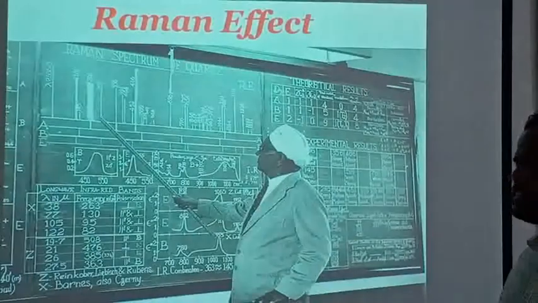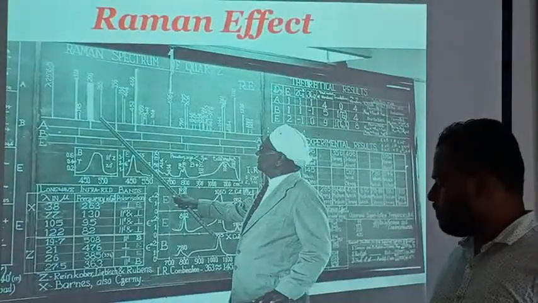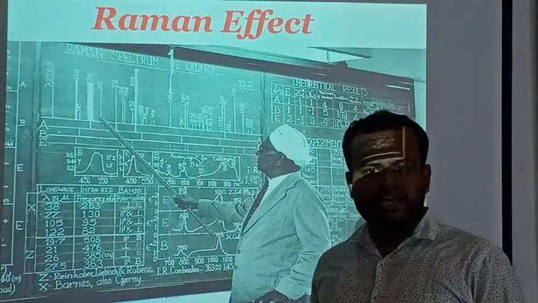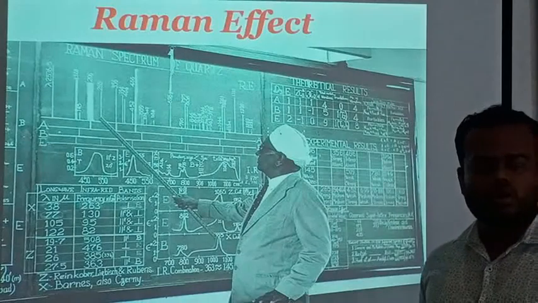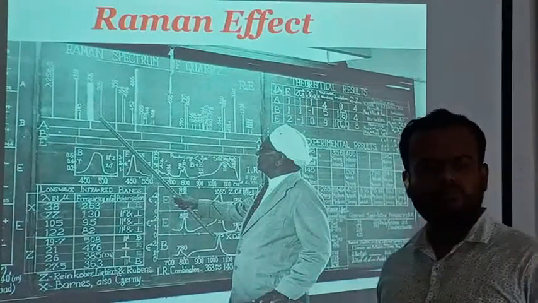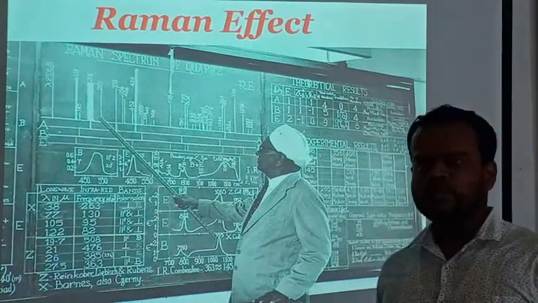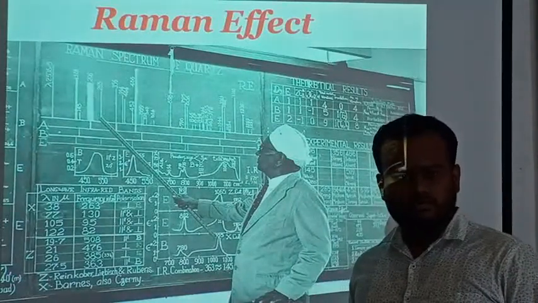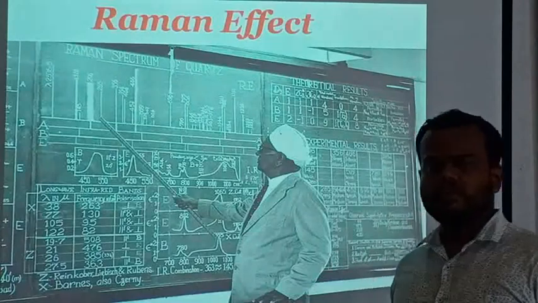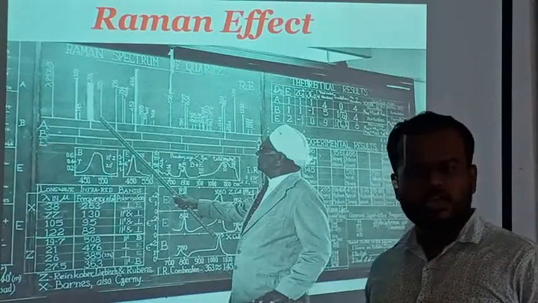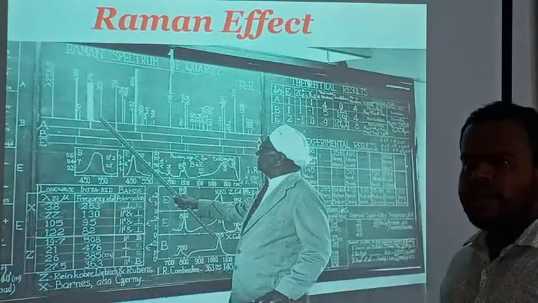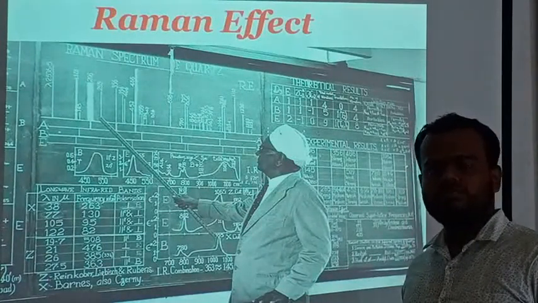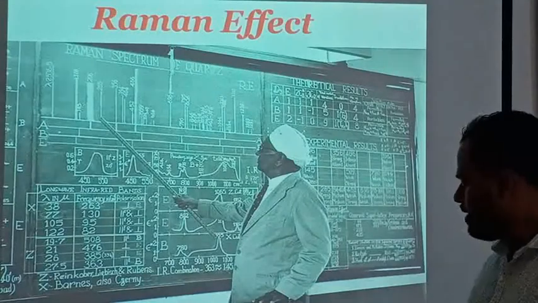Then the next part is the Raman effect. Before going towards the Raman effect or Raman scattering, first, as Indians, we have to know about Professor C.V. Raman. Professor C.V. Raman was an Indian scientist who got the Nobel Prize for his groundbreaking work on Raman scattering in 1930. He also got the Bharat Ratna Award, and in remembrance of him, we celebrate National Science Day on 20th February every year.